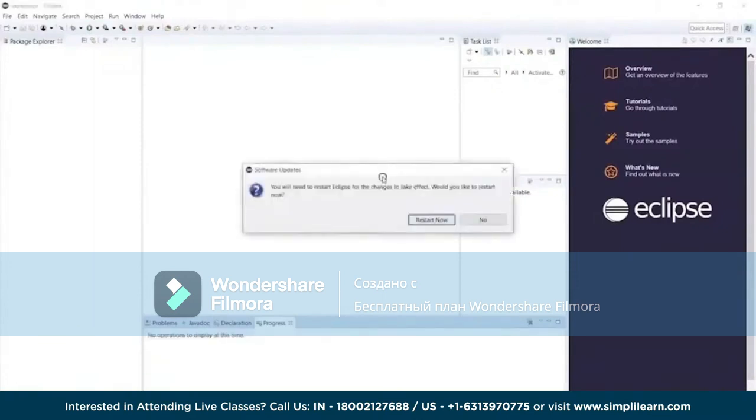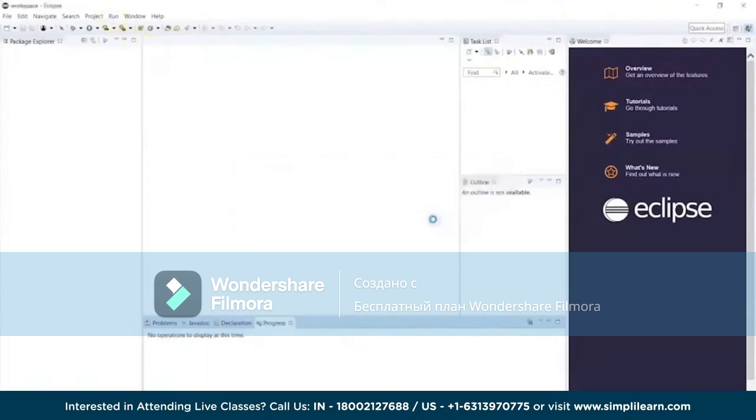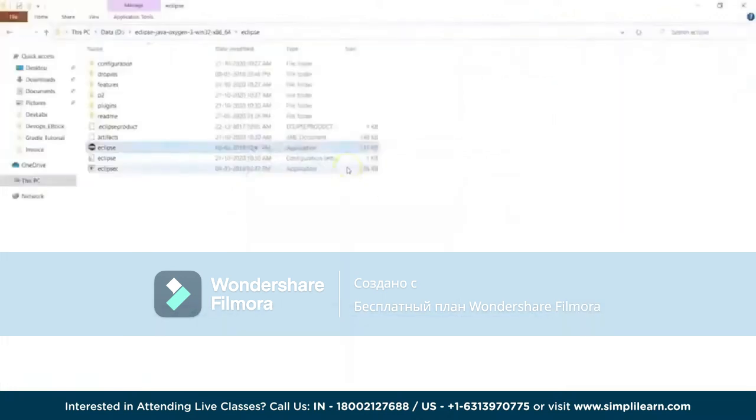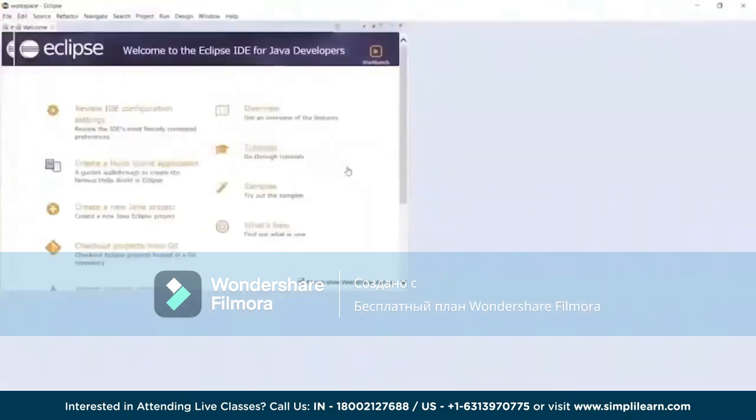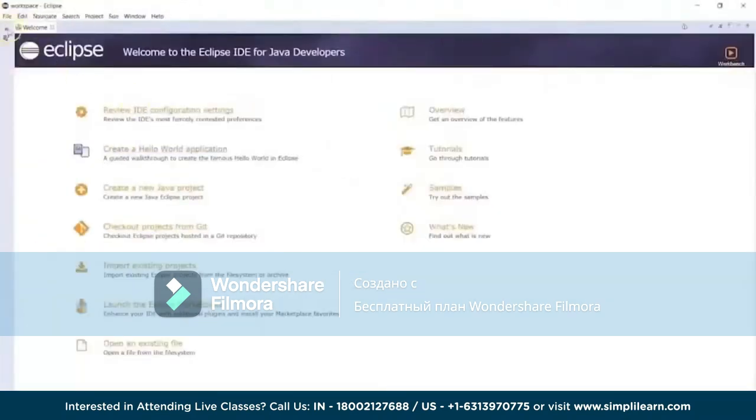Now once the progress is done, it's asking us for the restart now. So we just have to click on restart now, and then the Eclipse will be restarted again here. You can do it manually, or you can go for that option. It just requires a restart so that the new changes can be reflected, so the plugins can be activated and referenced here.